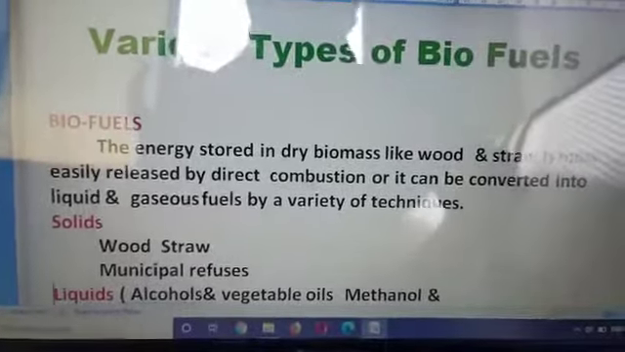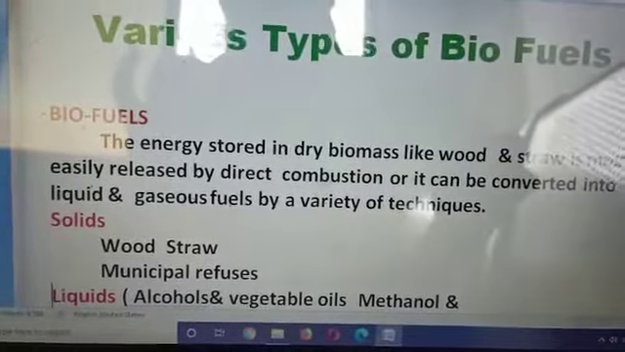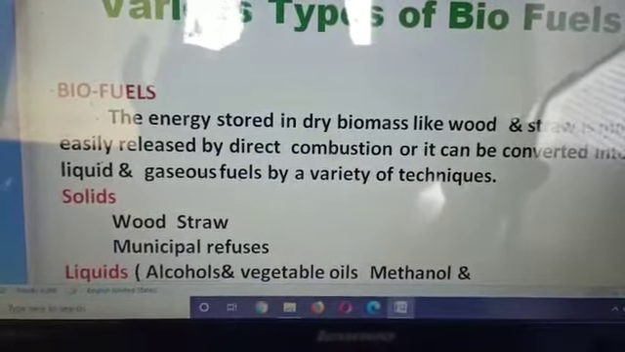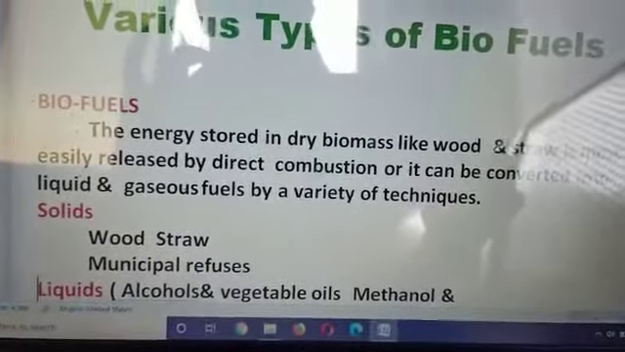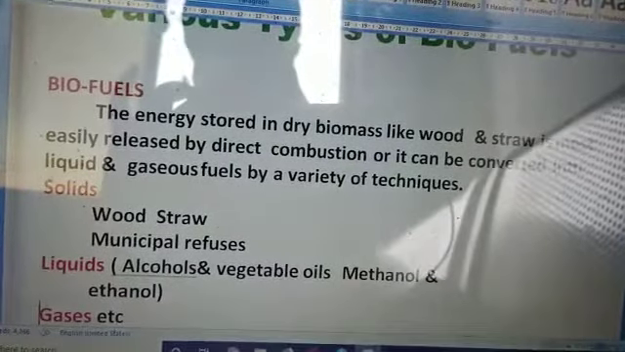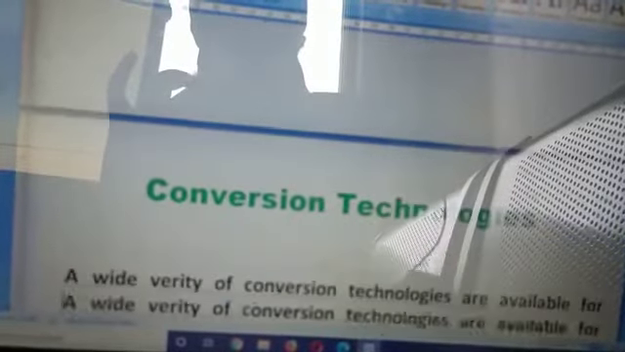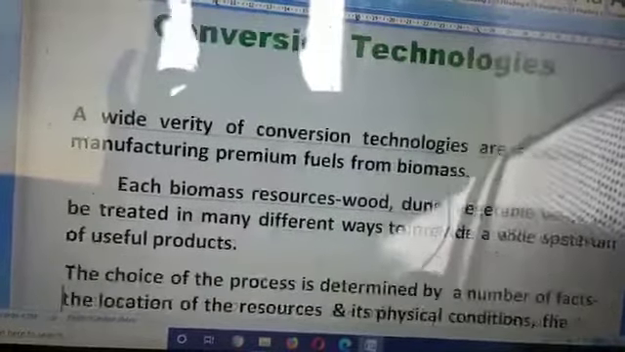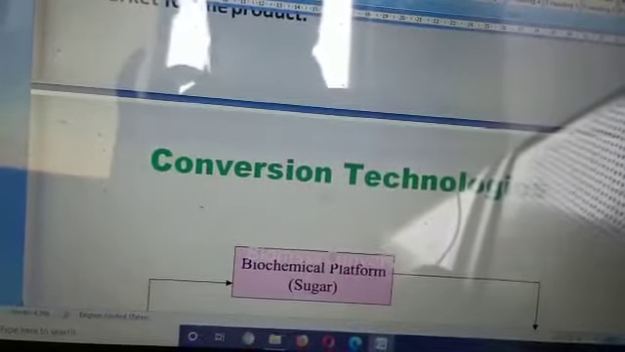There are some biofuels like wood and straw, which we can extract from the wood and straw and the raw material, and also from human and animal waste we can extract a fuel, which are called biofuels or biodiesels, and also vegetable oils, and a few of them are solids like wood and municipal refuse, and liquids like vegetable oil, methanol and ethanol, gases like biodiesels. And what are the conversion techniques that can be used for converting biomass? There are conversion techniques like wet process, dry process, all these are used.